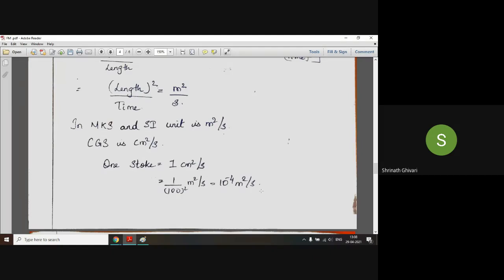So if they say that the kinematic viscosity unit has to be converted, to calculate the kinematic viscosity in terms of Stokes, then what do you have to do? Will you multiply or divide?